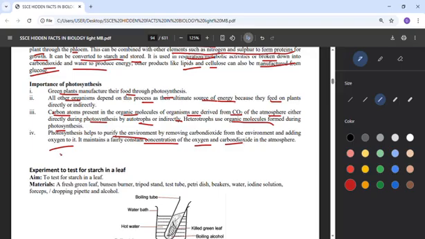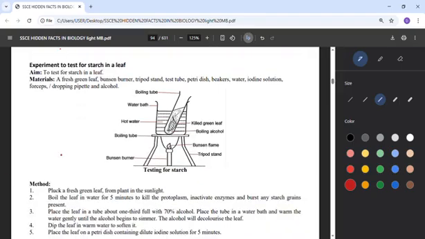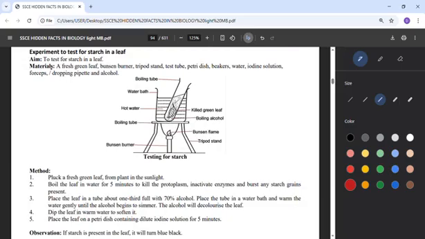Now there are different experiments to test if there is starch in our leaf. So this is the aim, to test if there is starch. Materials we need: a fresh green leaf, a Bunsen burner, a tripod stand, a test tube, a petri dish, beakers, water, iodine solution, a faucet, a dropping pipette and alcohol.